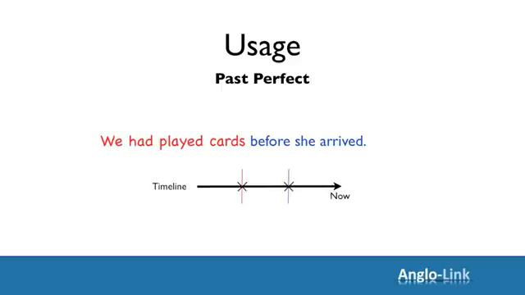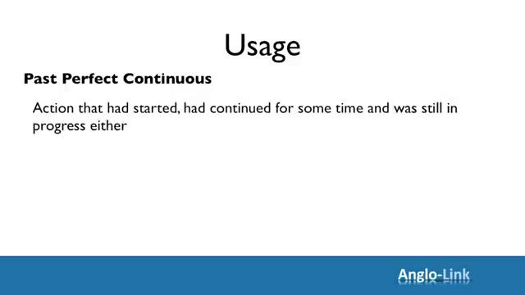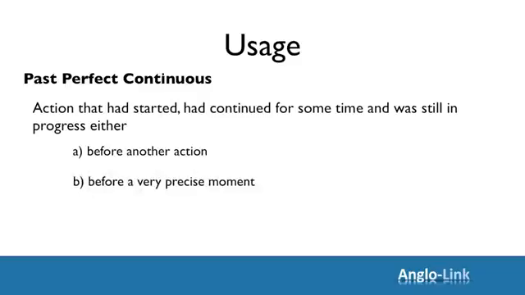Right then, let's move on to the usage of past perfect continuous. This tense refers to an action that had started, had continued for some time, and was still in progress, either before another action or before a very precise moment in the past.